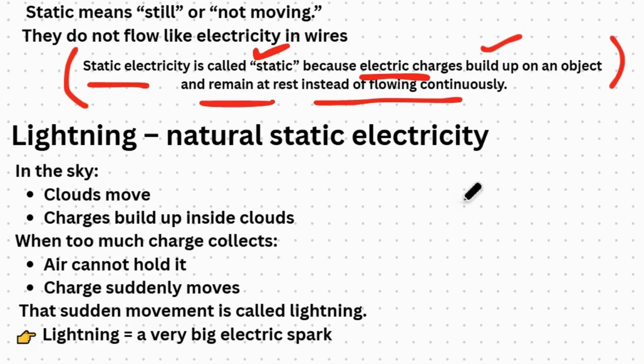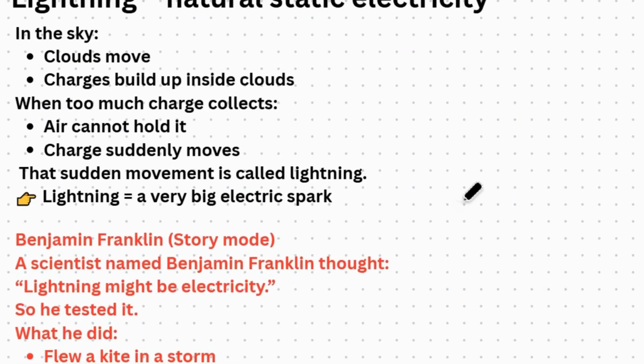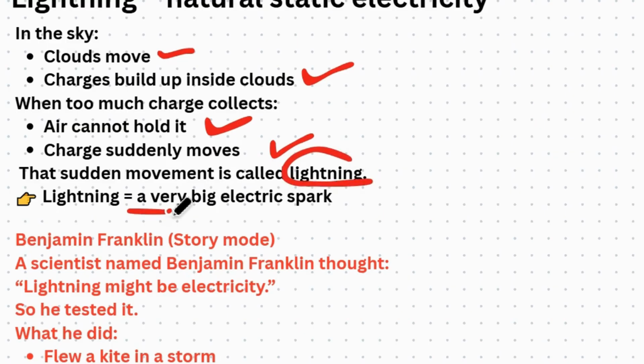Now, after getting an idea about static electricity, let's take the natural example of static electricity, which I've already told you, which is lightning. So what happens in lightning is, in the sky, clouds move. We already know that clouds are moving. So when clouds are moving, charge builds up inside the clouds. I'm going to show the picture of it as well. When too much charge collects, air can't hold it and charge suddenly moves and causes lightning. It means lightning is equal to a very big spark.